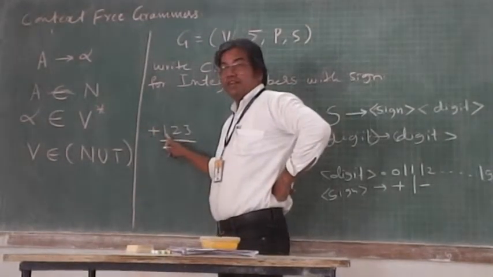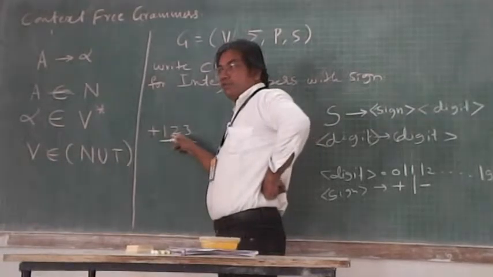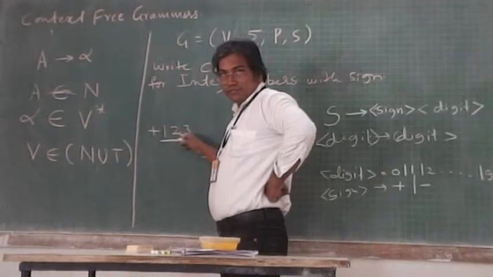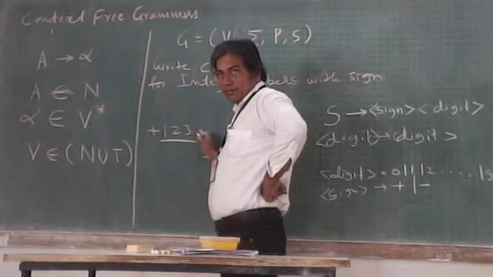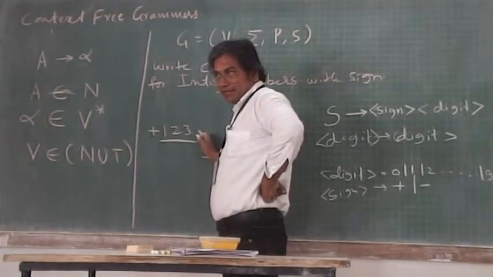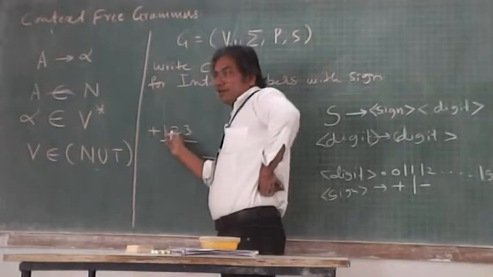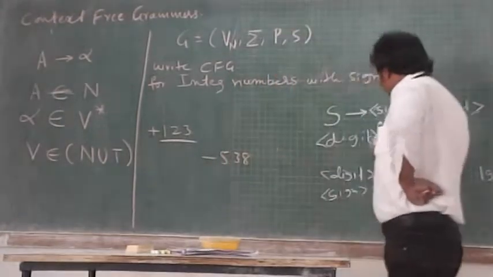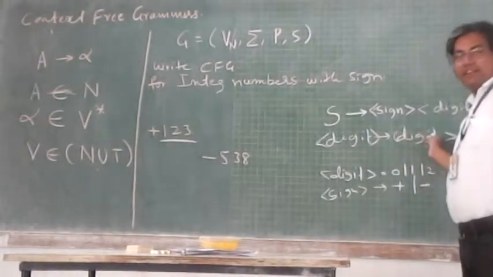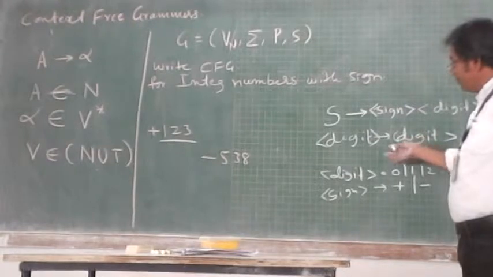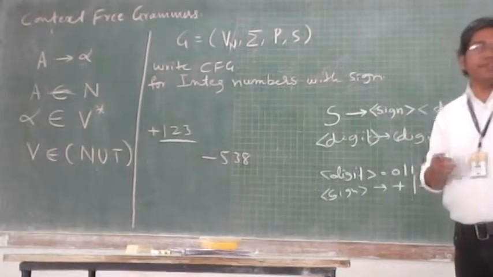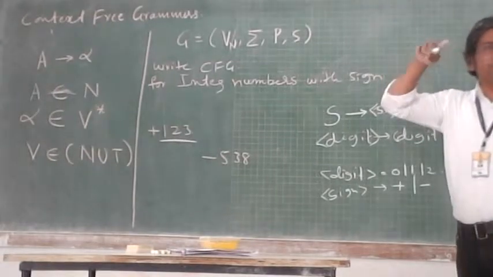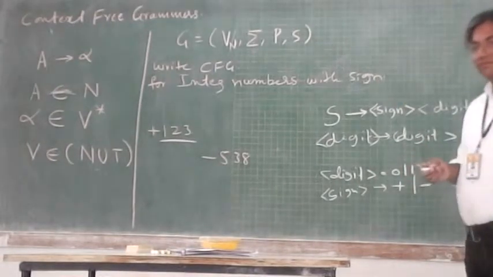One digit you are able to get, but you want to go on adding these digits every time until the length of number satisfies. So how do you can grow? You can grow these digits. This doesn't make any sense. Digit replaced by digit again gives you the same set of integers from negative 0 to negative 9, positive 0 to positive 9.